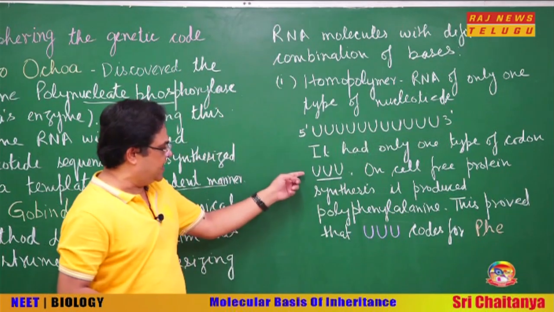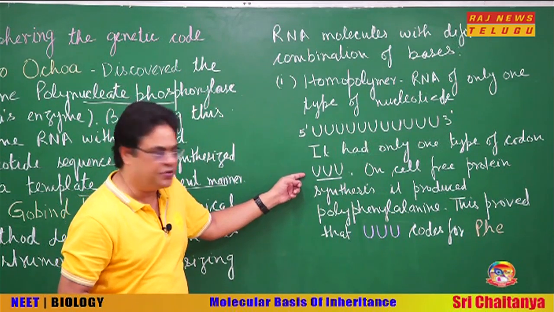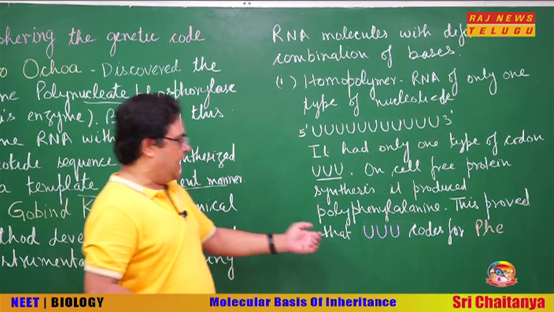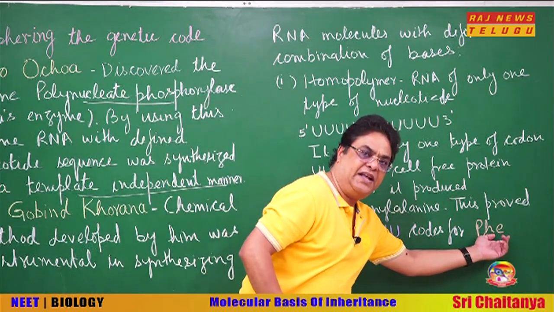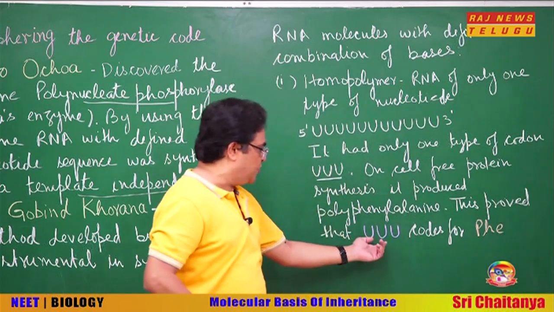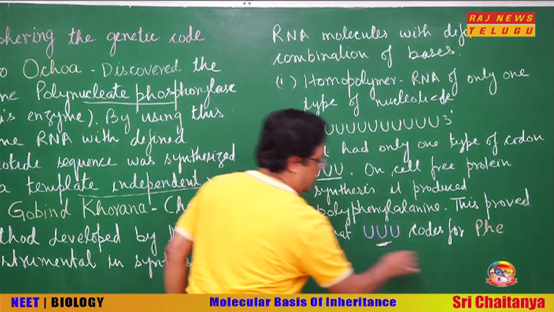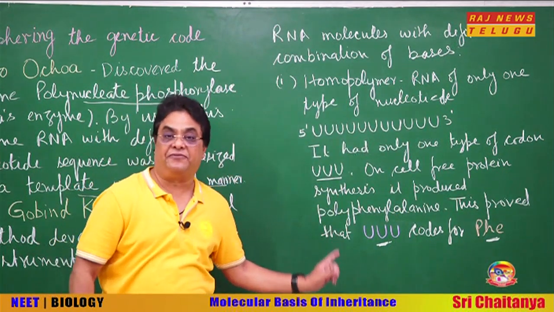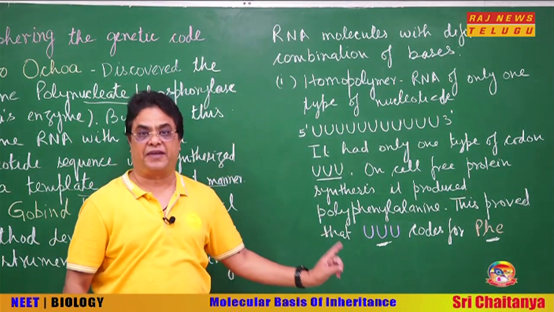So, this proves that the codon UUU codes for phenylalanine. And students, this was the first codon to be cracked.